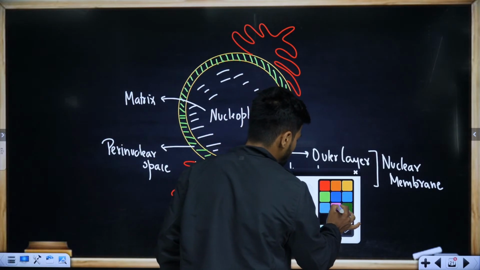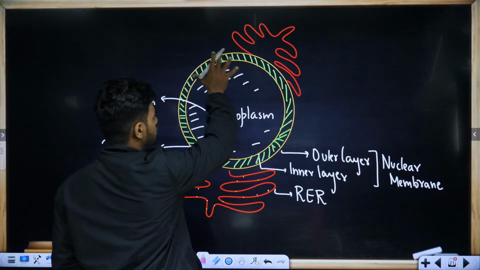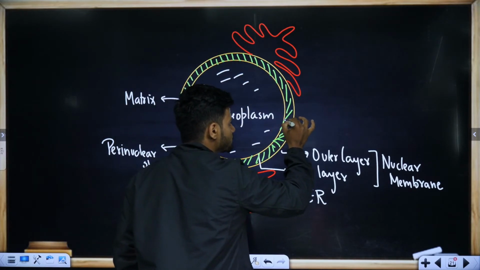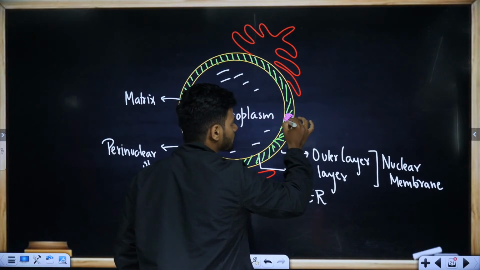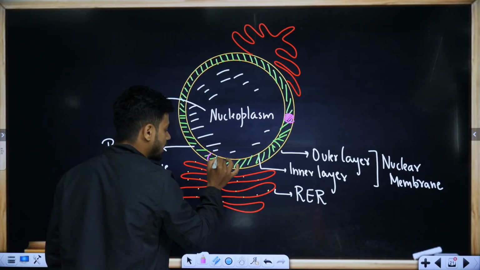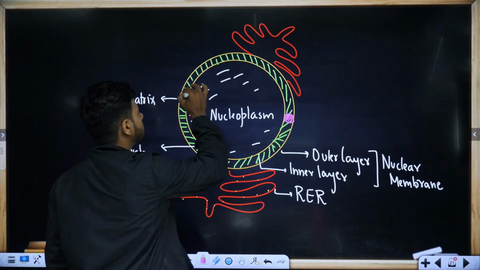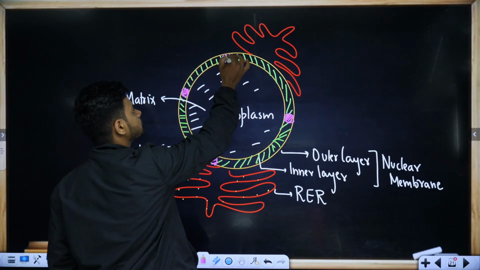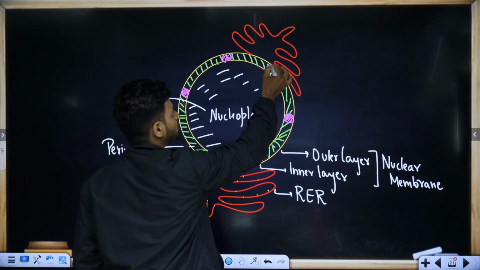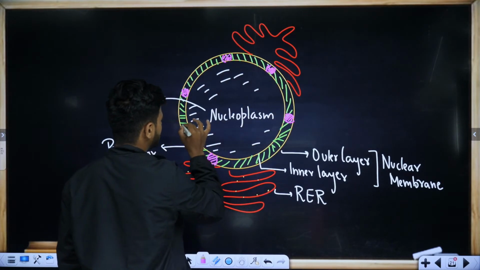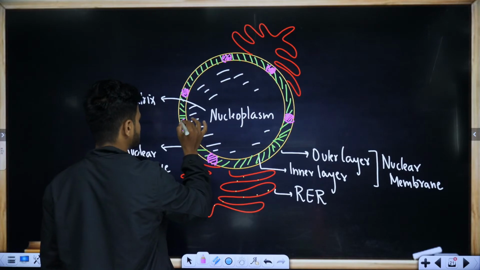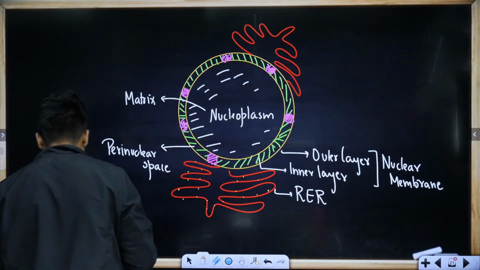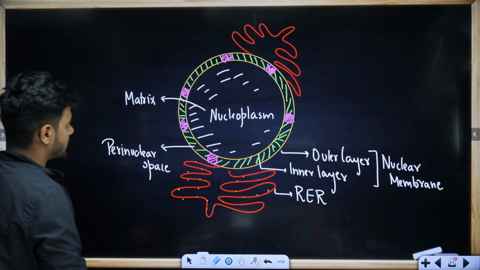Now, students, you need to understand that on this nuclear membrane, between the outer membrane and inner membrane, there are small gaps through which RNA and protein can come out.